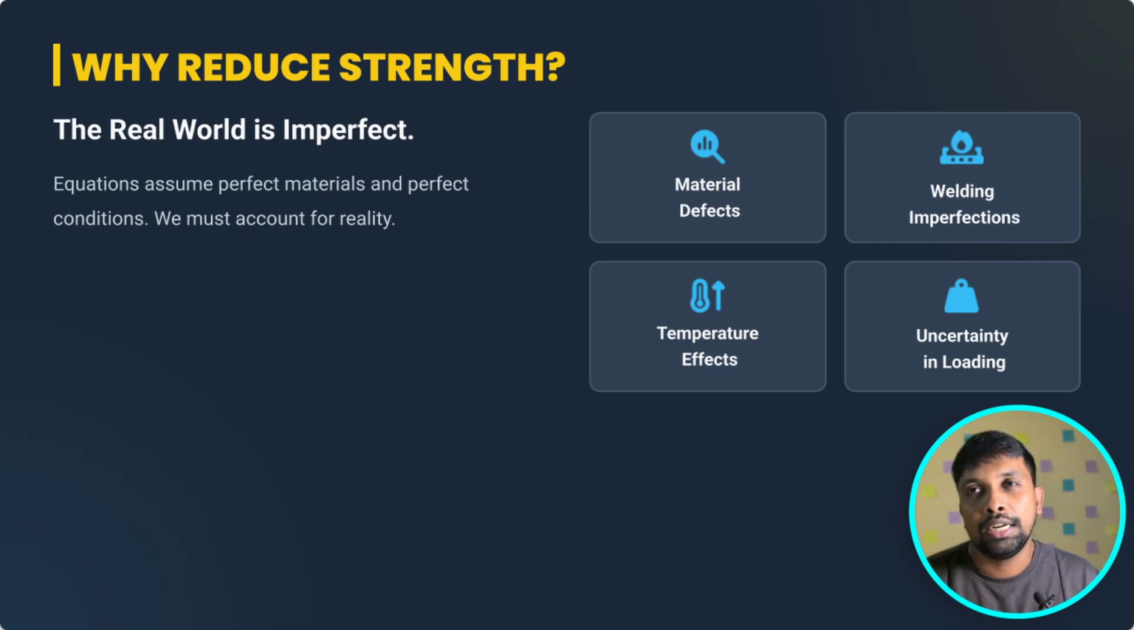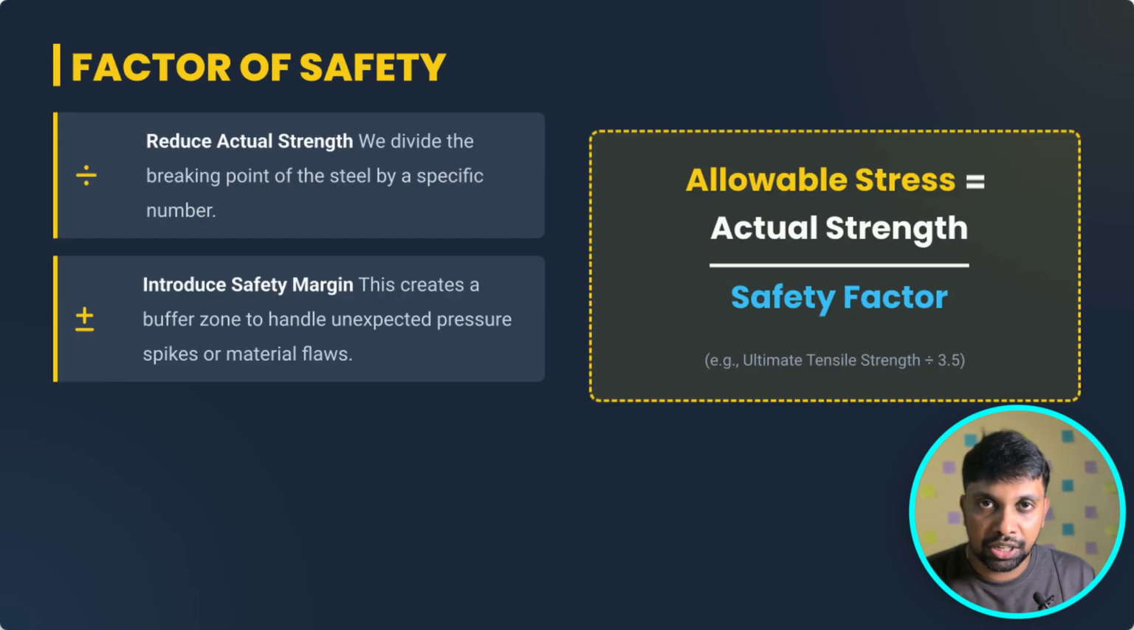Uncertainty of loading normally happens in every plant, because during peak time they need the highest production, so they will give overloading. Actually these things will happen, not officially, but unofficially it will happen. During that time our vessel has to withstand those loadings, those temperatures, those pressures, everything. So we have to design the material with some safety margin. For the safety margin, we are introducing a factor of safety.